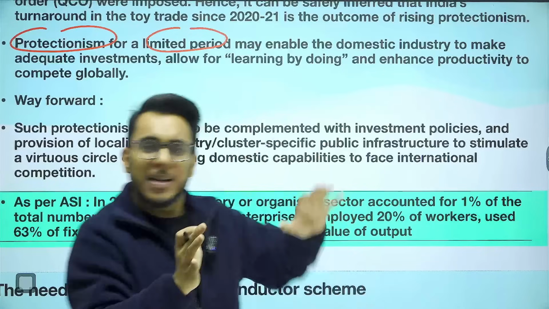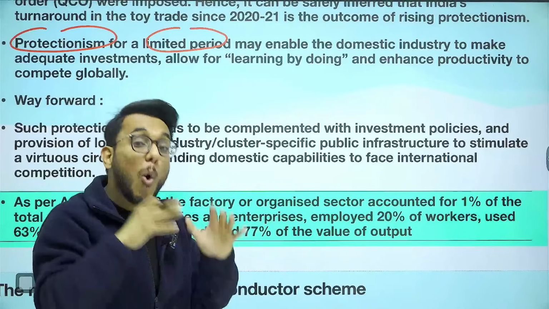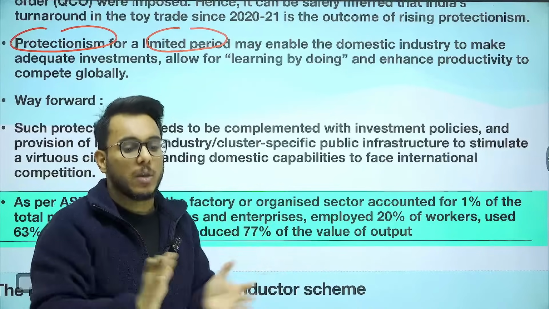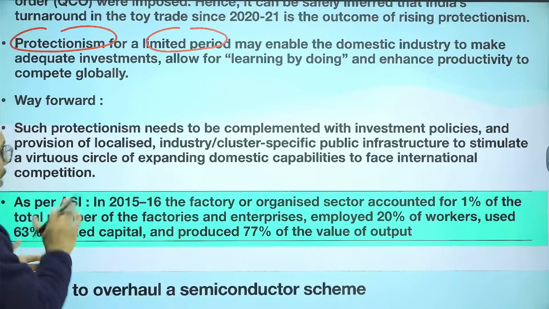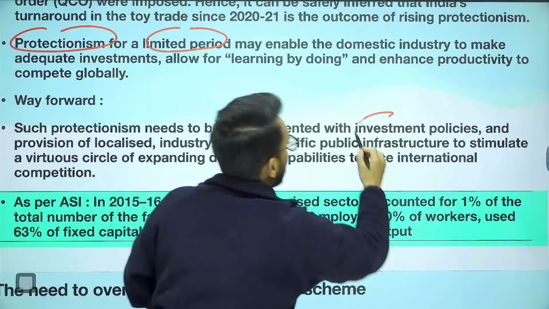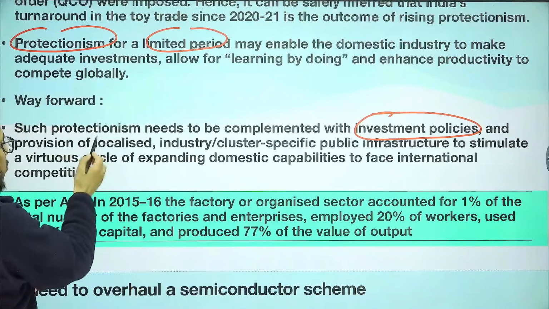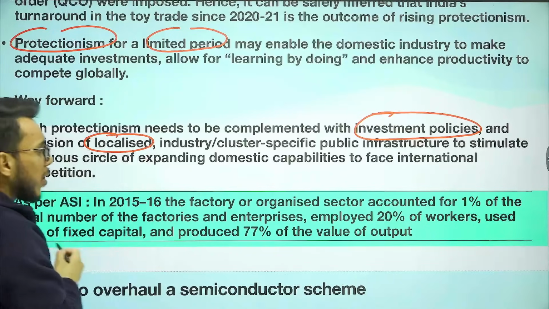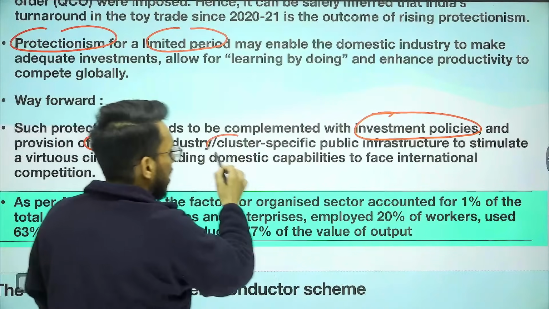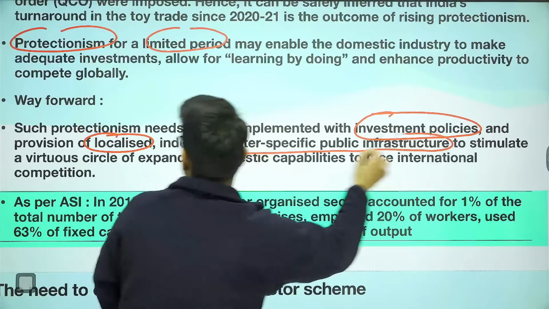In this capacity, protectionism is justified, but protectionism alone is not going to solve the problem for the times to come. It needs to be complemented with the investment policy also. So what we need to do is focus on localized manufacturing of toys, and focus on cluster specific public infrastructure.